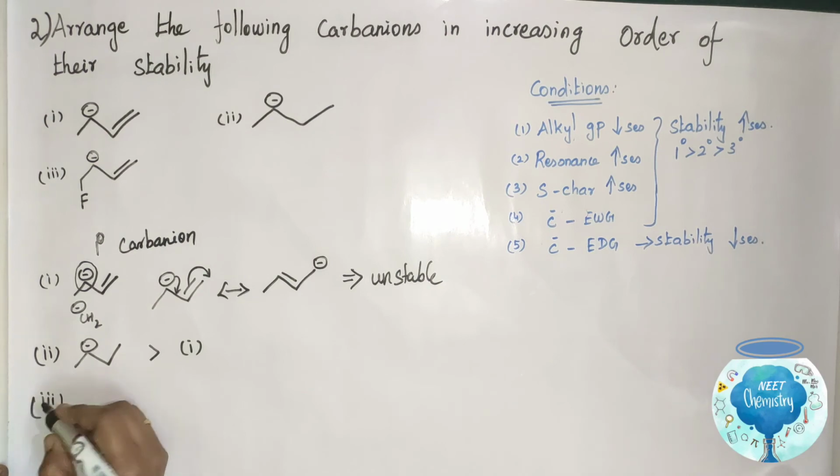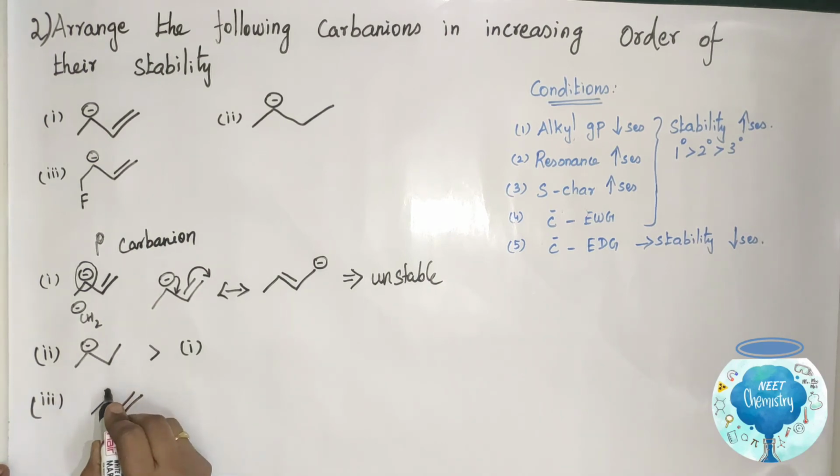Then compound 3. Compound 3 has the presence of a fluorine atom. This fluorine is an electron withdrawing group.